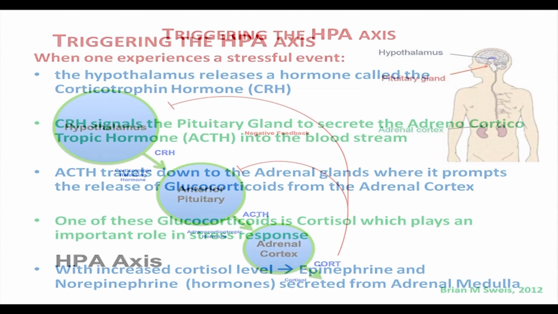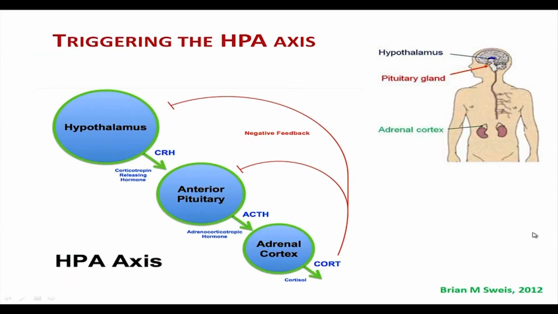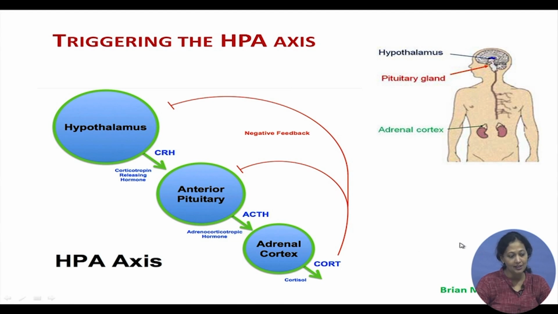Now, the epinephrine and the norepinephrine are primarily related to the sympathetic activation system, and these are released during a stressful situation.